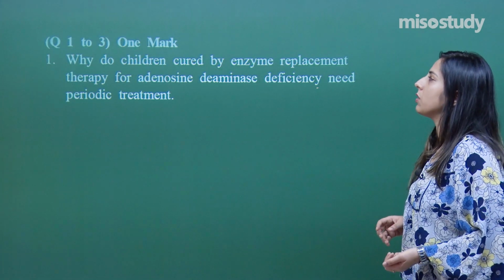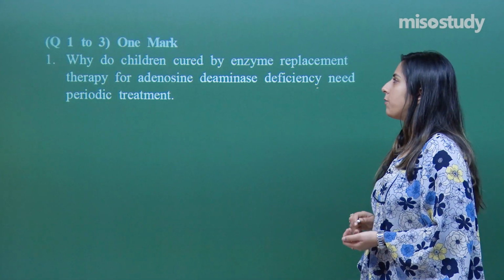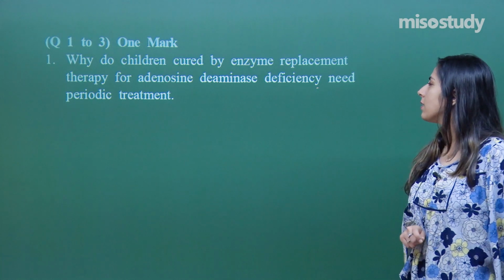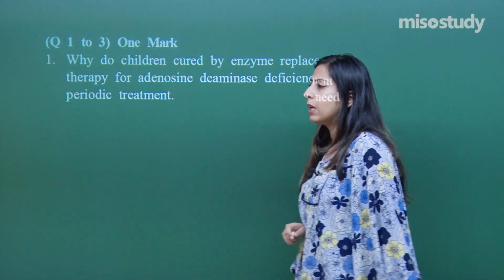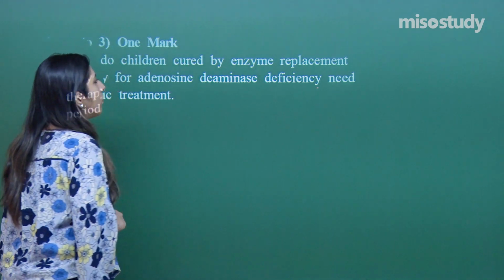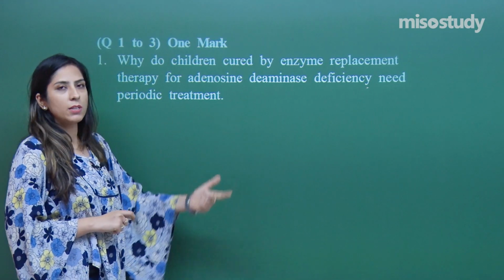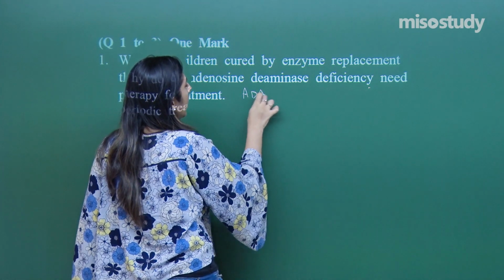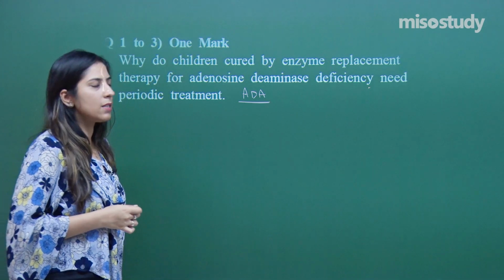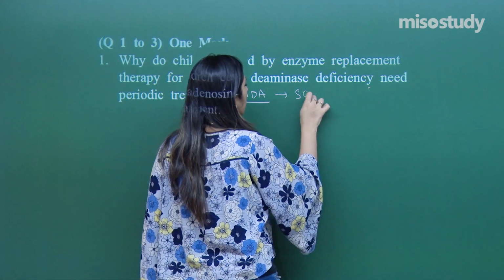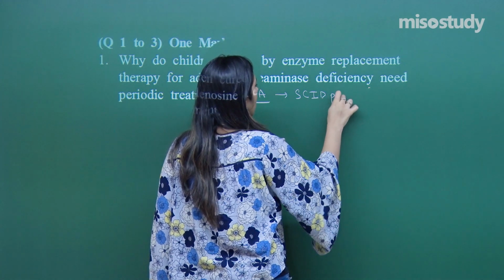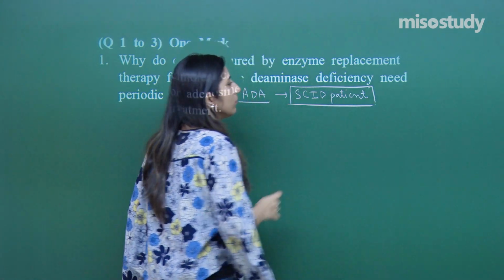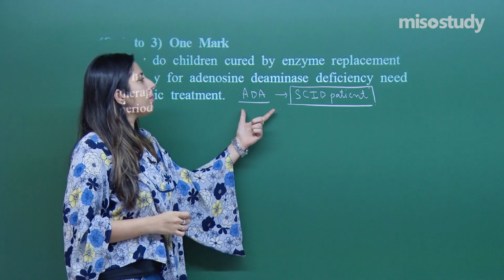First 3 questions are of 1 mark. So, let us read the first question. Why do children cured by enzyme replacement therapy for adenosine deaminase deficiency need periodic treatment? Actually, in this problem, one of the enzymes is not present. That enzyme is called ADA, that is adenosine deaminase. Adenosine deaminase enzyme is not present in the case of SCID patients, that is severe combined immunodeficiency syndrome.